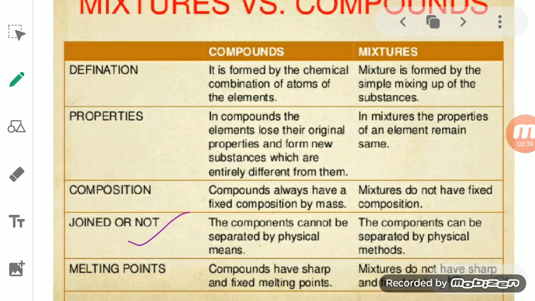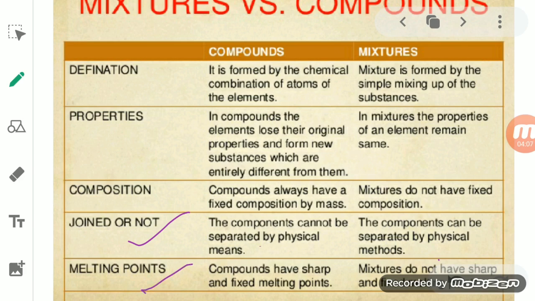But in a mixture, the components can be separated by a physical method, like evaporation or magnetic separation. So these methods can be used to separate a mixture, but not a compound.